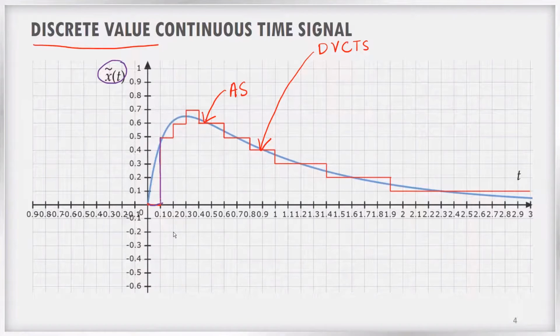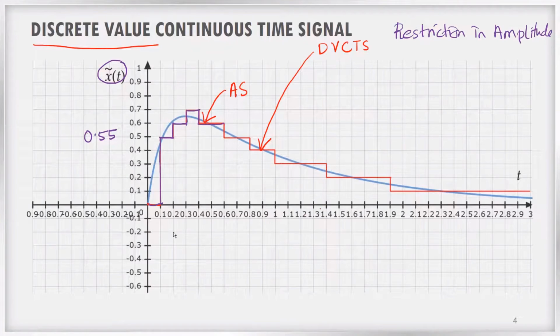For example, after 0 it is taking 0.5. If it has to go up, it can take only 0.6. It cannot take 0.55. No, 0.55 is not permitted. After 0.6, it can take only 0.7. It can then take only 0.6. There is a restriction in the amplitude values.